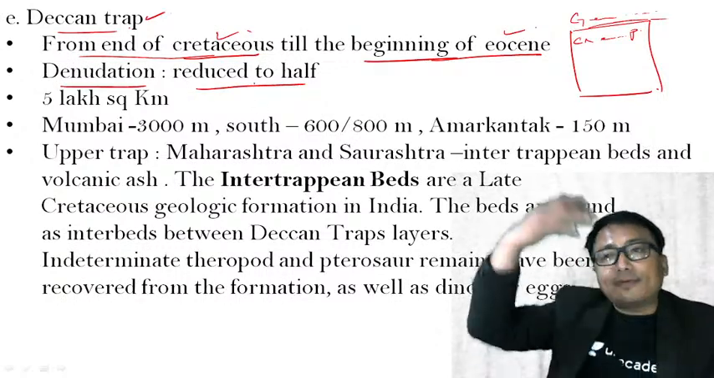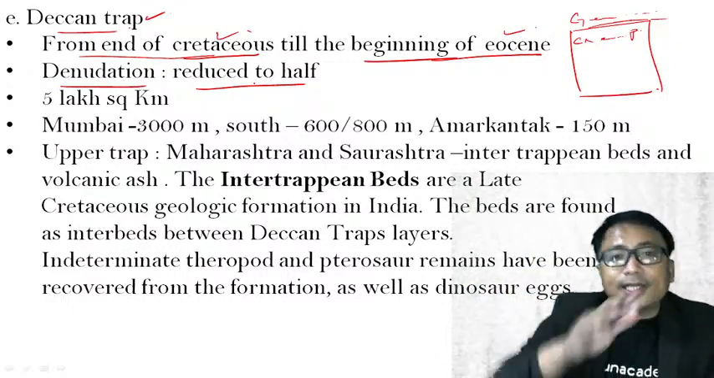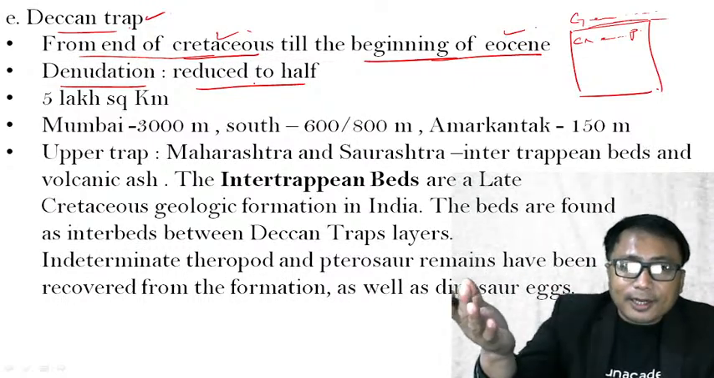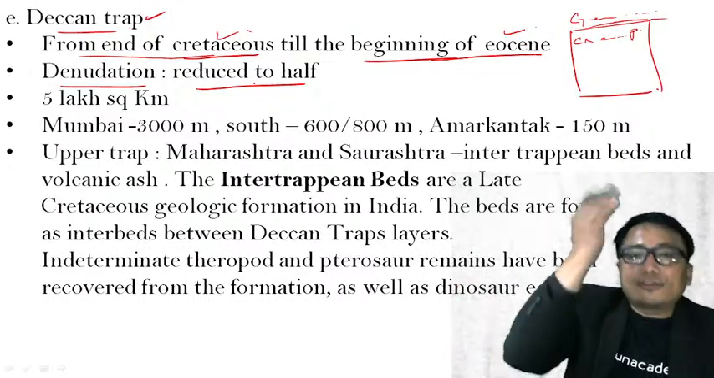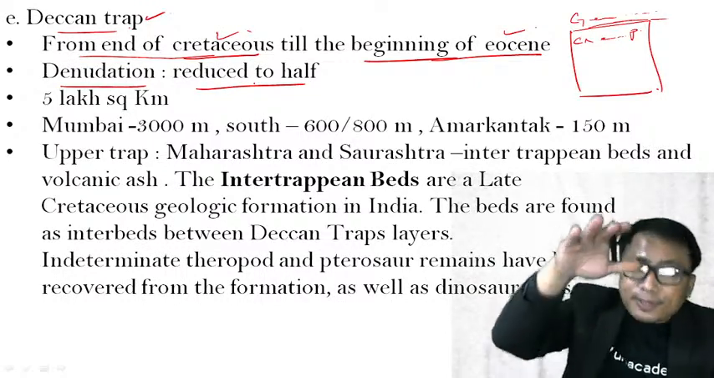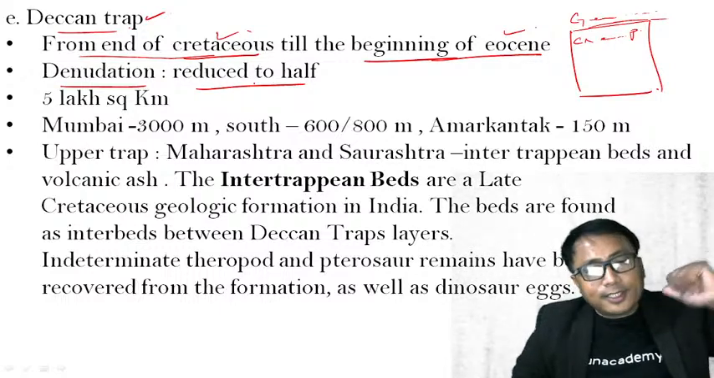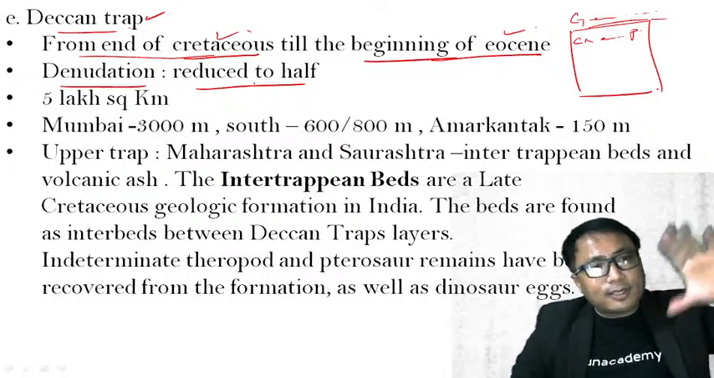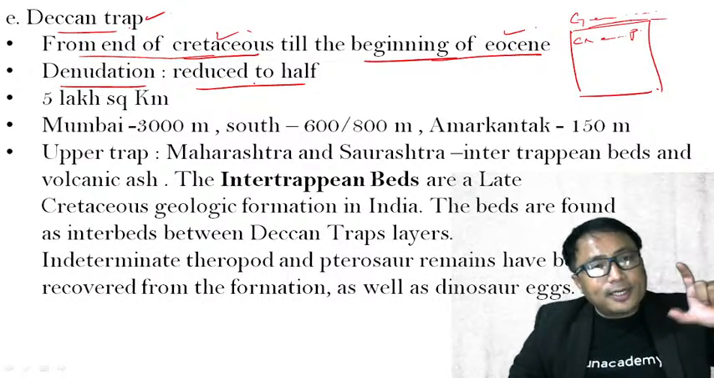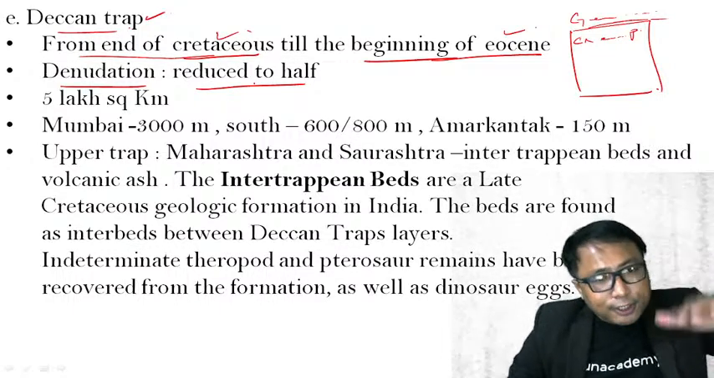Now today, whatever landforms of the Deccan Trap you find in the peninsular region are actually only half. Why? Because of erosion and weathering after formation, millions of years back, it has been reduced to half. Therefore, if in certain regions you find the thickness of the Deccan Trap to be, for example, 10 meters, actually it was approximately 20 meters, but now it has been reduced to half.